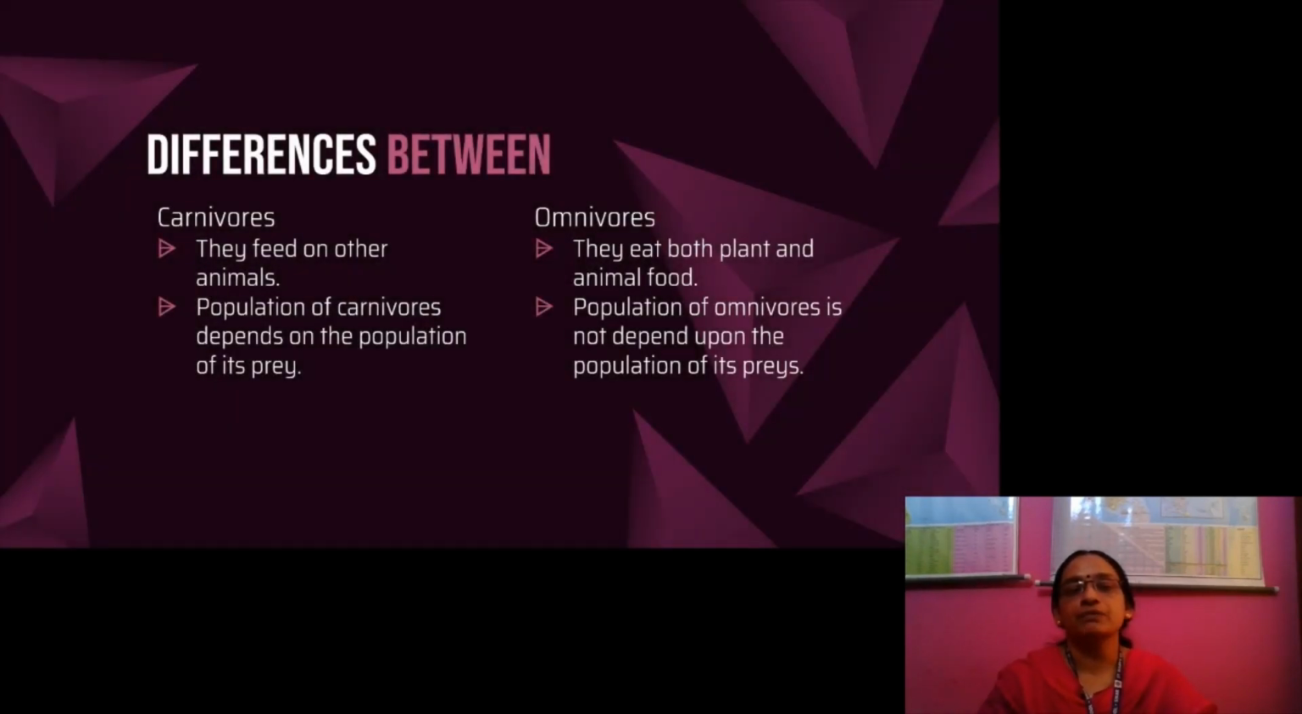What are the differences between carnivores and omnivores? Carnivores feed on other animals. The population of carnivores depends upon the population of their prey. That means carnivores eat herbivores, so there is an interrelation between the number of carnivores and herbivores. And omnivores eat both plant and animal food. The population of omnivores is not dependent upon the population of their prey.